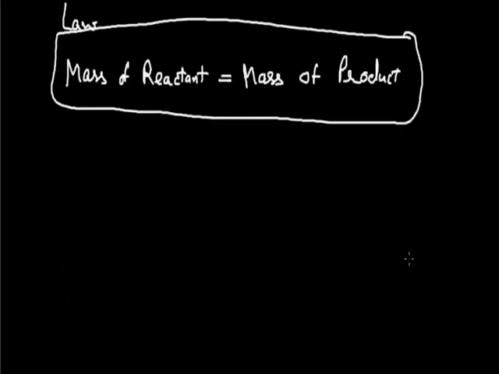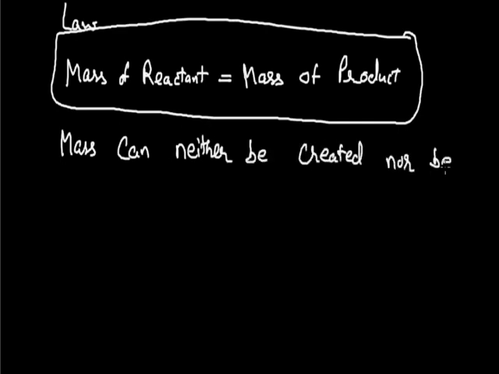According to the law, if I say that the mass of reactant will totally convert into the mass of product, it means mass cannot be destroyed in any form or created. So the law is: mass can neither be created nor be destroyed in a chemical reaction.